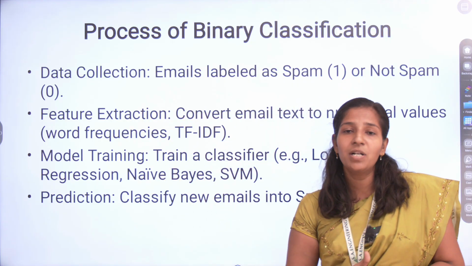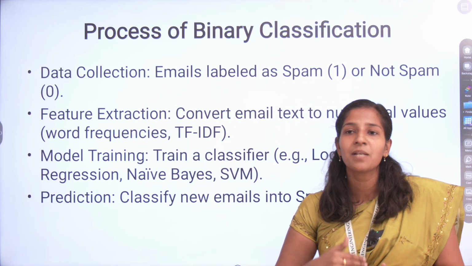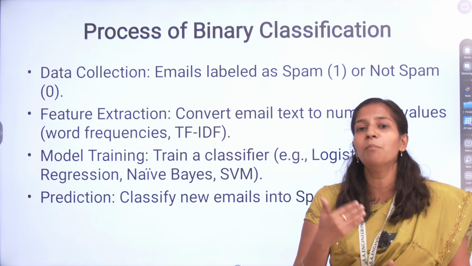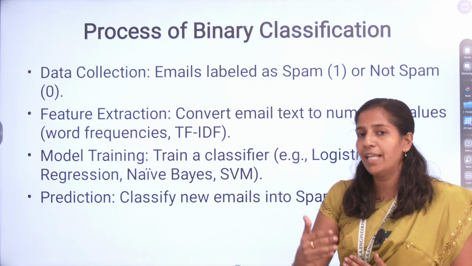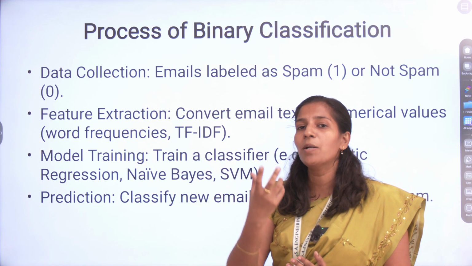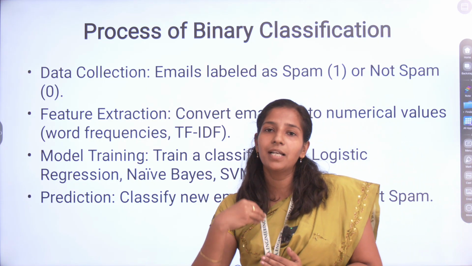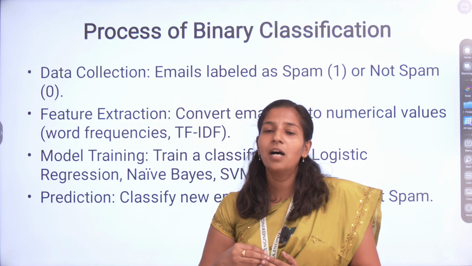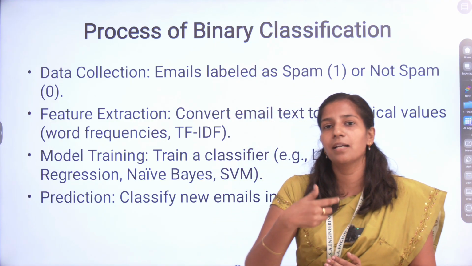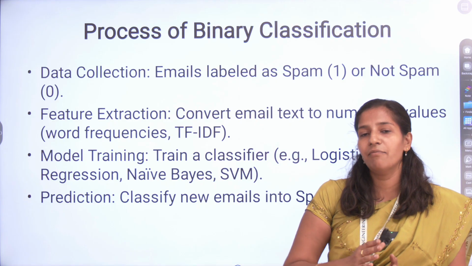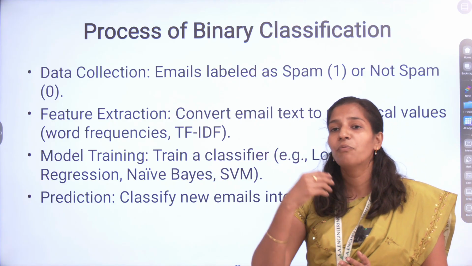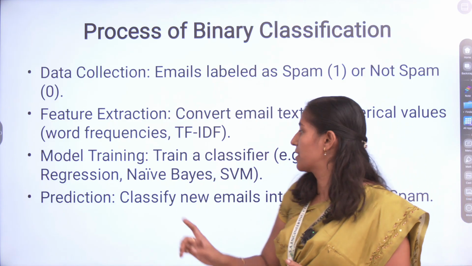Based on those labels, the classifier algorithm trains the model. After training, you find one pattern. Using that pattern, you predict a new email or a new disease prediction. All these things are predicted using the new patterns.